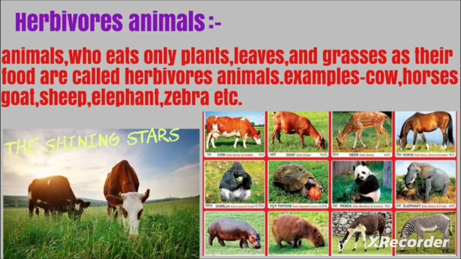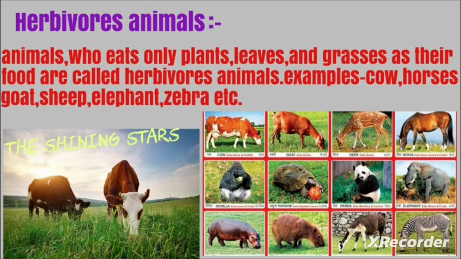They do not depend on any other things. Plants are the prime source for herbivore animals to survive and exist. There are a great many herbivore animals like cows, goats, horses, buffaloes, elephants, sheep, giraffes, etc.